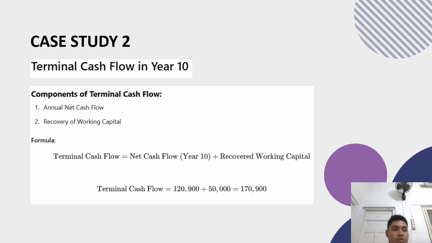Total terminal cash flow is $120,900 plus $50,000, $170,900. So in year 10, the total cash flow will be $170,900, which includes the annual cash flow and full recovery of the initial working capital. The equipment has no residual value.